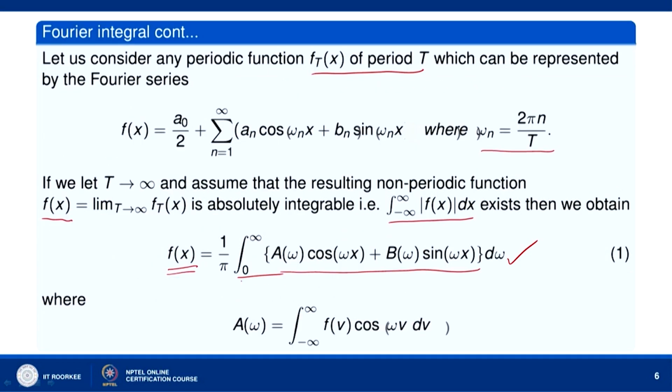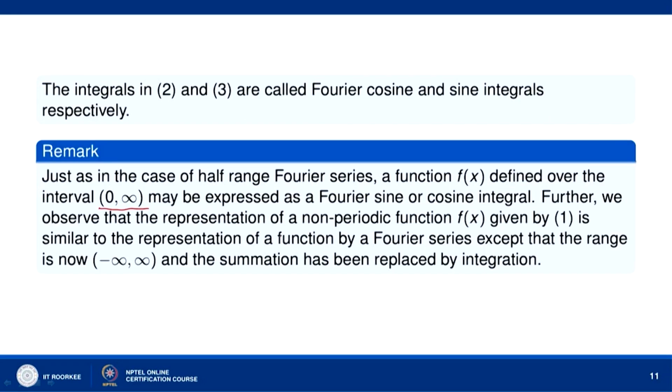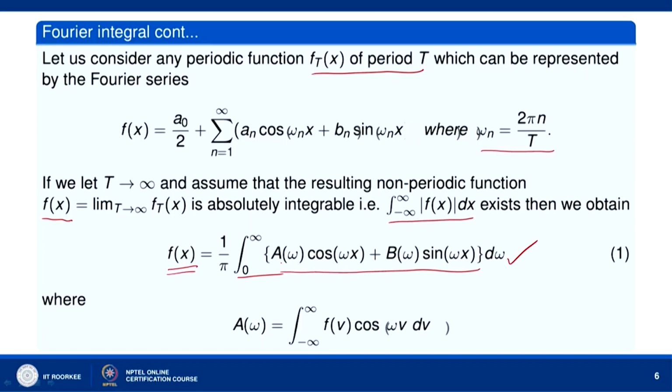Now, you can see here this integral, the Fourier cosine integral. This Fourier cosine integral is similar to the Fourier series. So, the representation given by 1 is similar to the representation of a function by a Fourier series, except that the range is now minus infinity to infinity and the summation has been replaced by integration. There also we had a similar situation.